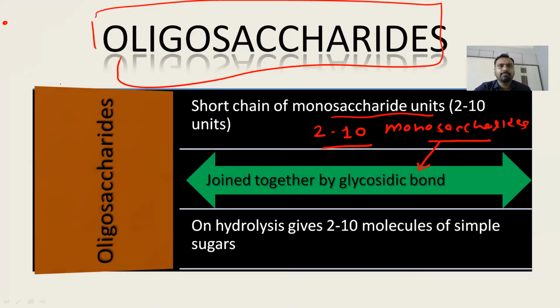If an oligosaccharide is made up of two monosaccharides, it is called a disaccharide. If it is made up of three, it is called a trisaccharide. Subsequently, four is a tetrasaccharide, right?